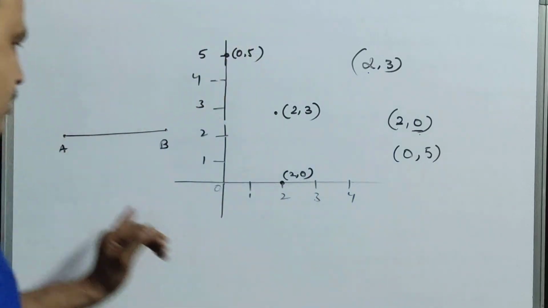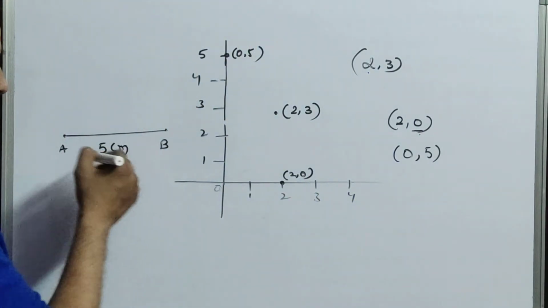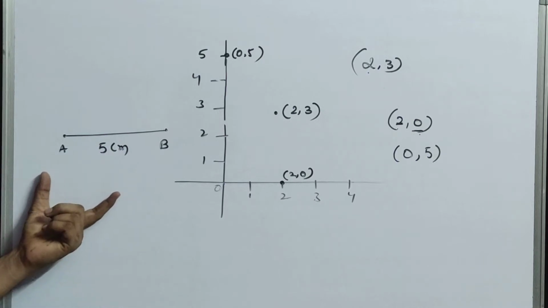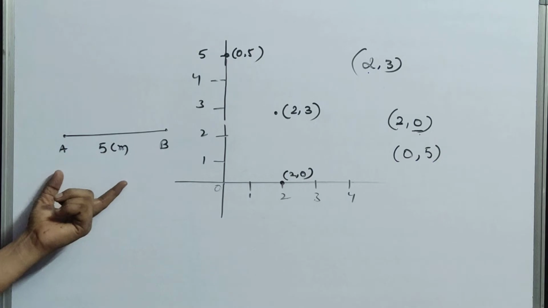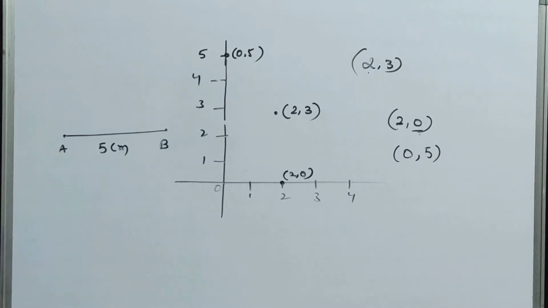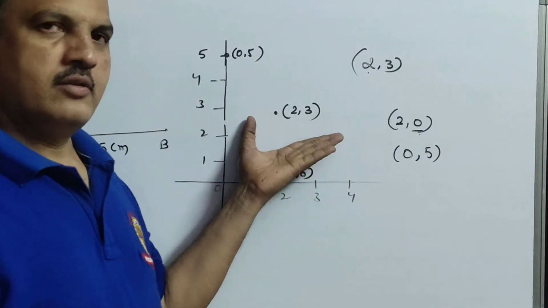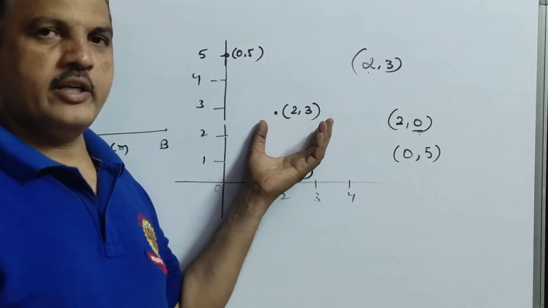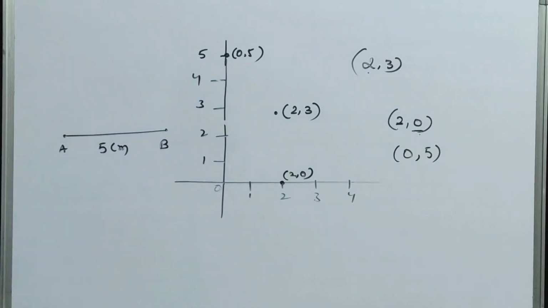That means from A to B how much? Suppose we say 5 centimeters. That means you are telling very easily by using the scale. Okay, but whereas in the case of a point with an x coordinate and y coordinate, I will show you here by drawing one figure.